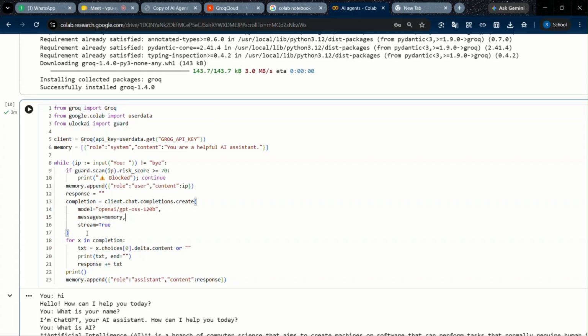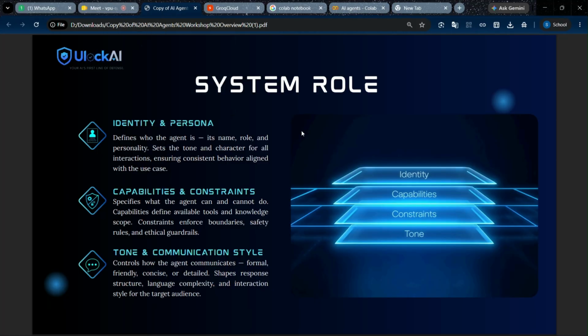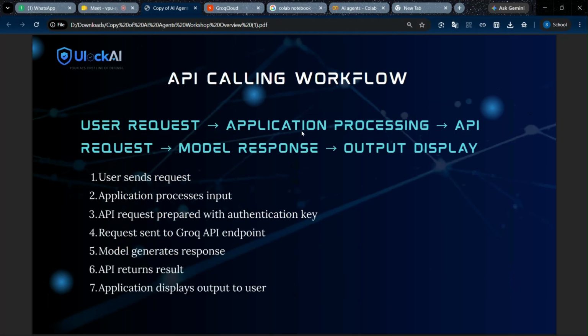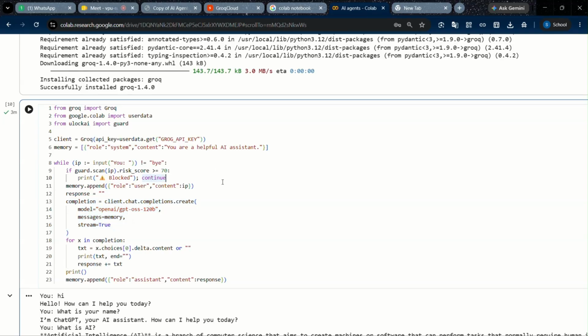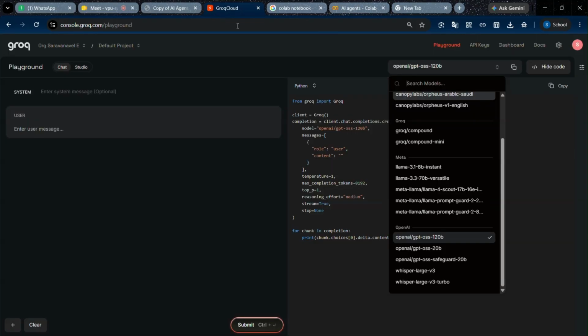This will call the API, and in the PPT we can see the API calling workflow. User request: if we are running this code, the user's input will be stored in the memory, and in this line the completion variable we have stored here will create an output using these parameters. Model: what model we have to choose? We can choose based on the models list here, and we can put it in.